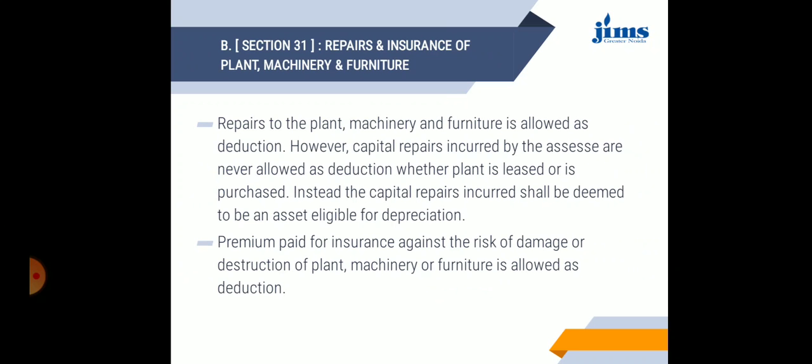So the repairs and maintenance of plant and machinery are allowed as deduction under section 31. Premium paid for insurance against the risk of damage or destruction of plant, machinery or furniture is allowed as deduction under section 31.